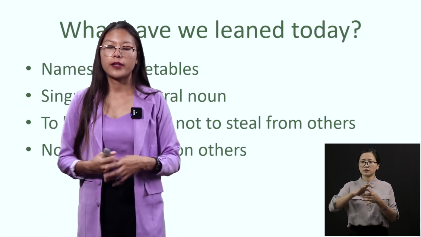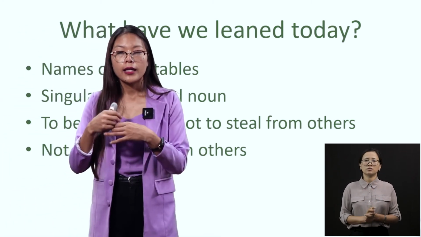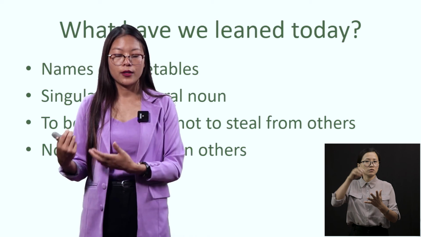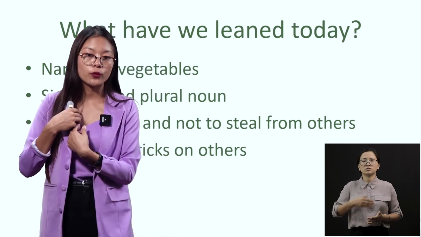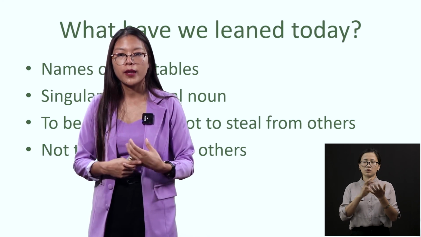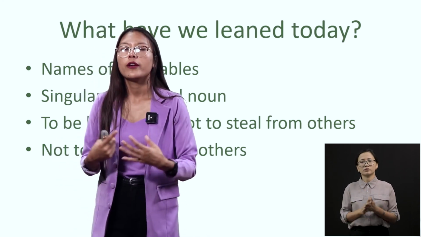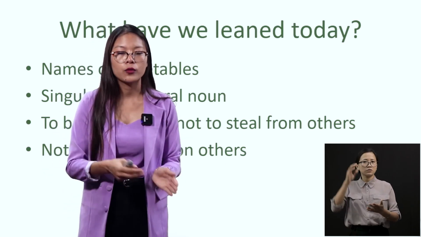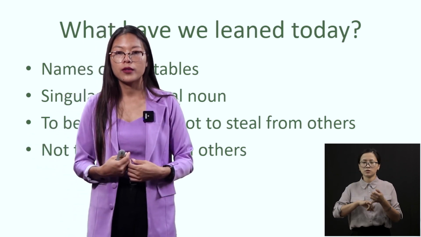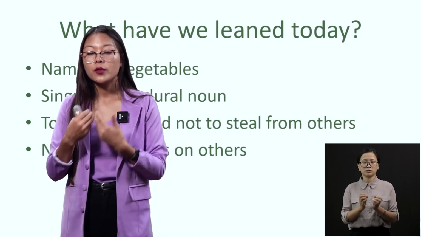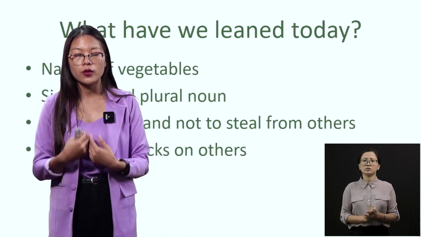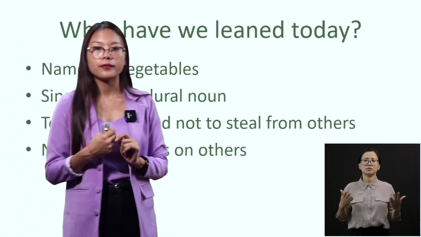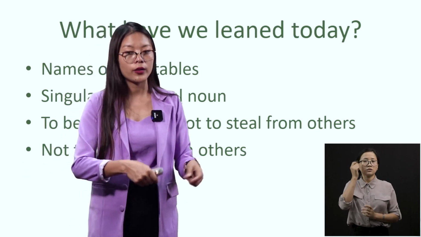All right, now students, we have come to the end of this lecture, and I hope you have all understood something from this topic, right? We have learned a beautiful story that taught us a good moral, right? We have learned the story of Lima and not to play tricks on others, right? We have also learned many vegetable names, right? We have also learned about nouns, singular and plural nouns, right? We have also learned to be honest, right? That is the most important. We need to be honest, right? So we have learned many things in this topic, and I hope you have understood.